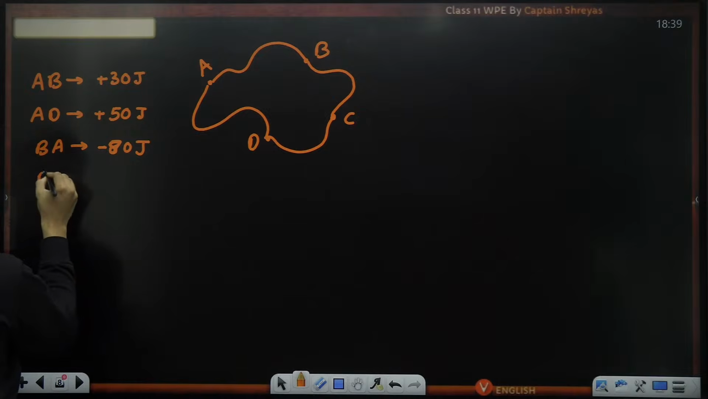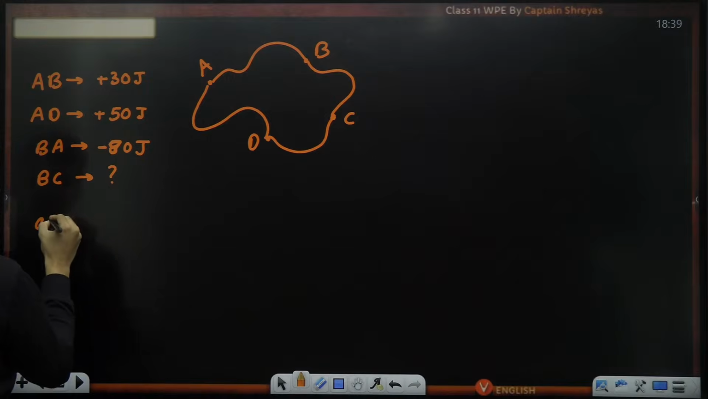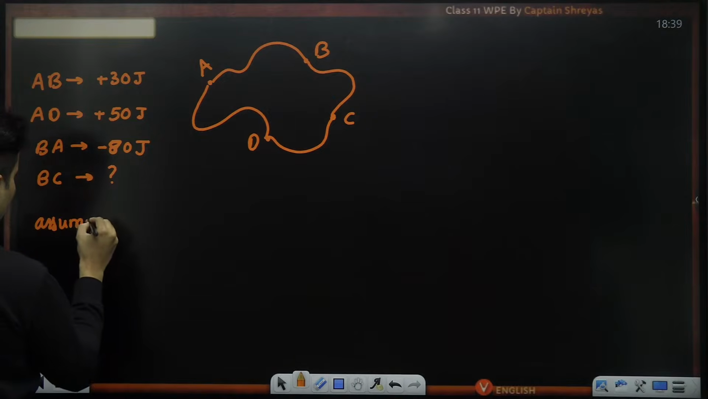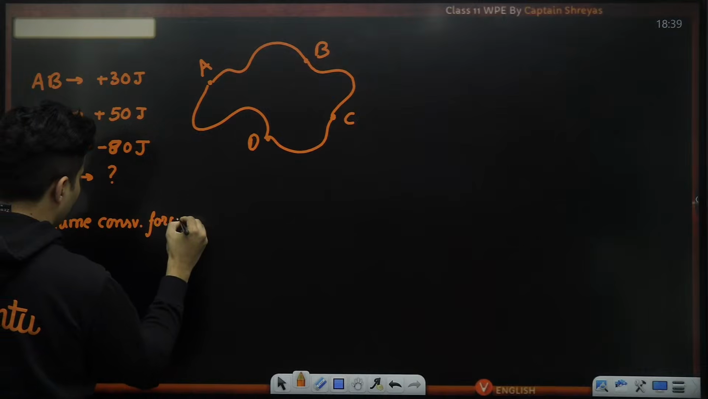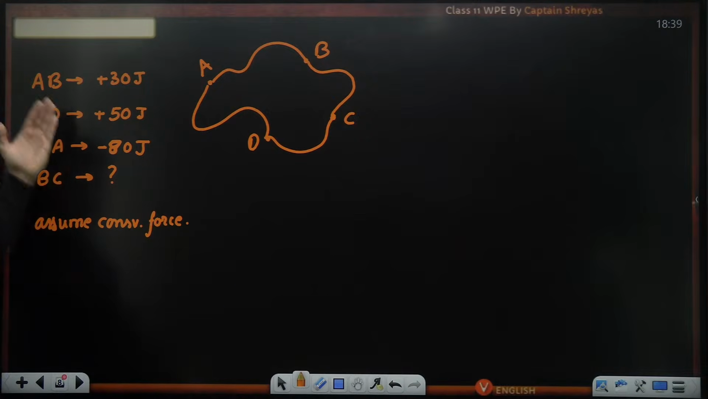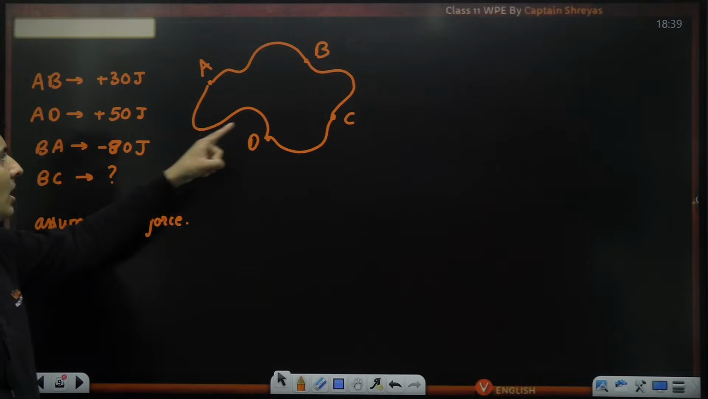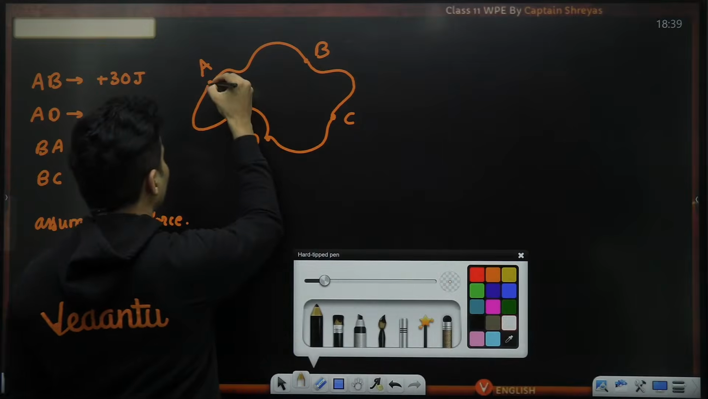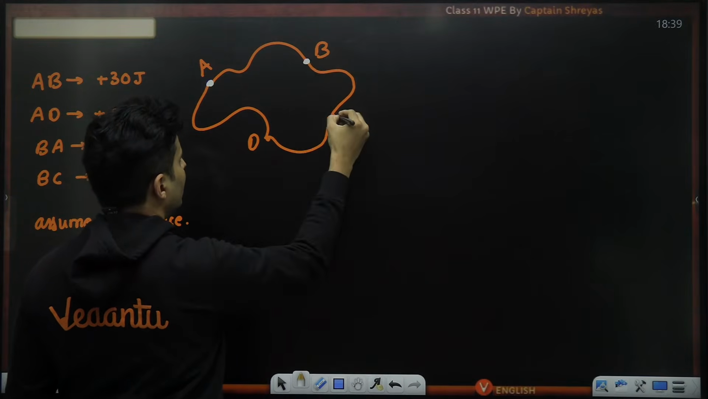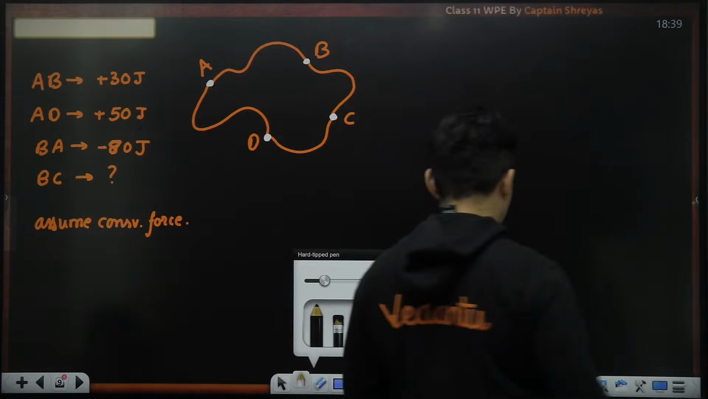Then when you go from B to C, how much work will be done? Assume conservative force. That force is conservative, which is doing the work. So based on that information, can you figure out how much is the work done from B to C? I'll mark all the points right over here. This is A, this is B, this is C, and this is D. Let's see how we do it.